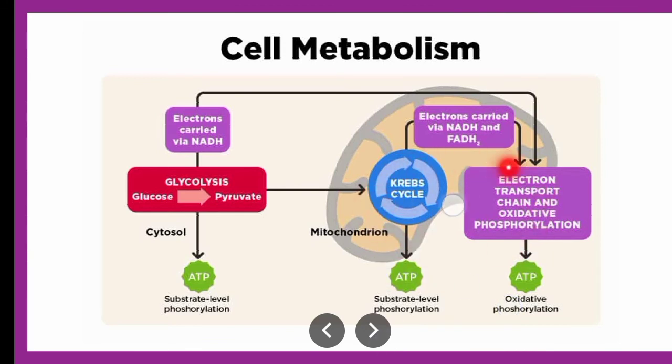What are all these processes, we will go into the details when we study a particular part of metabolism. Like for glycolysis we will understand what is oxidative and substrate level phosphorylation. Again in Krebs cycle, electron transport chain, all these things occur in the mitochondria. So we are going to talk about each and every topic in detail.